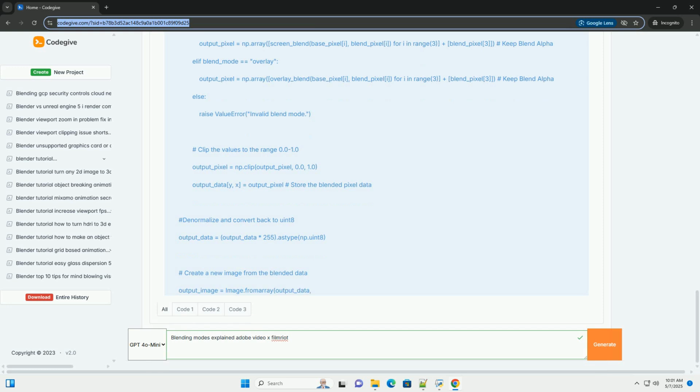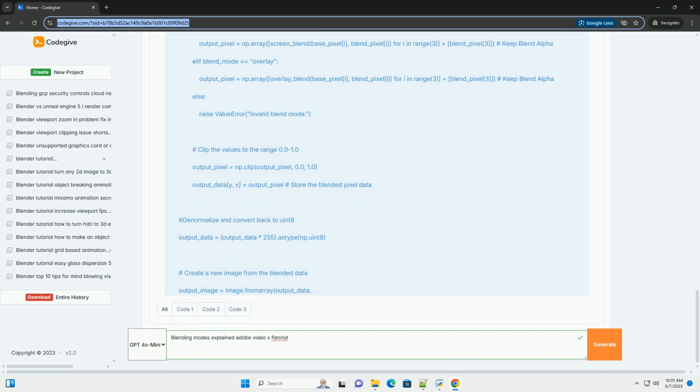Clipping: the calculated CR value may fall outside the valid range, 0.0 to 1.0 or 0 to 255. In these cases, the value is clipped to the nearest valid value. For example, if CR is calculated to be minus 0.1, it's clipped to 0.0. If it's 1.2, it's clipped to 1.0.